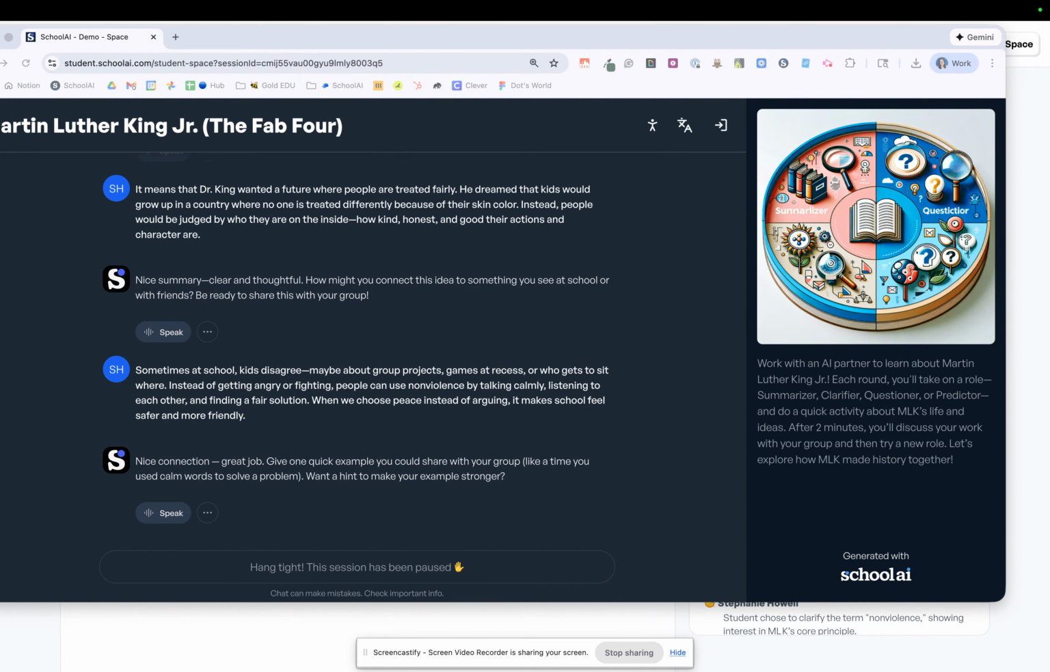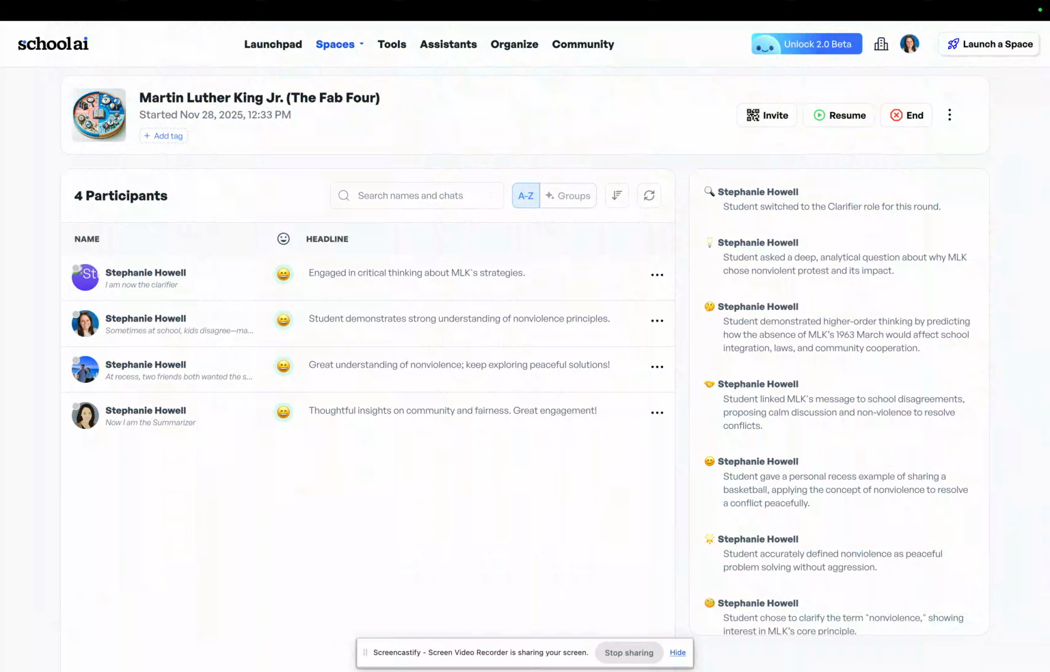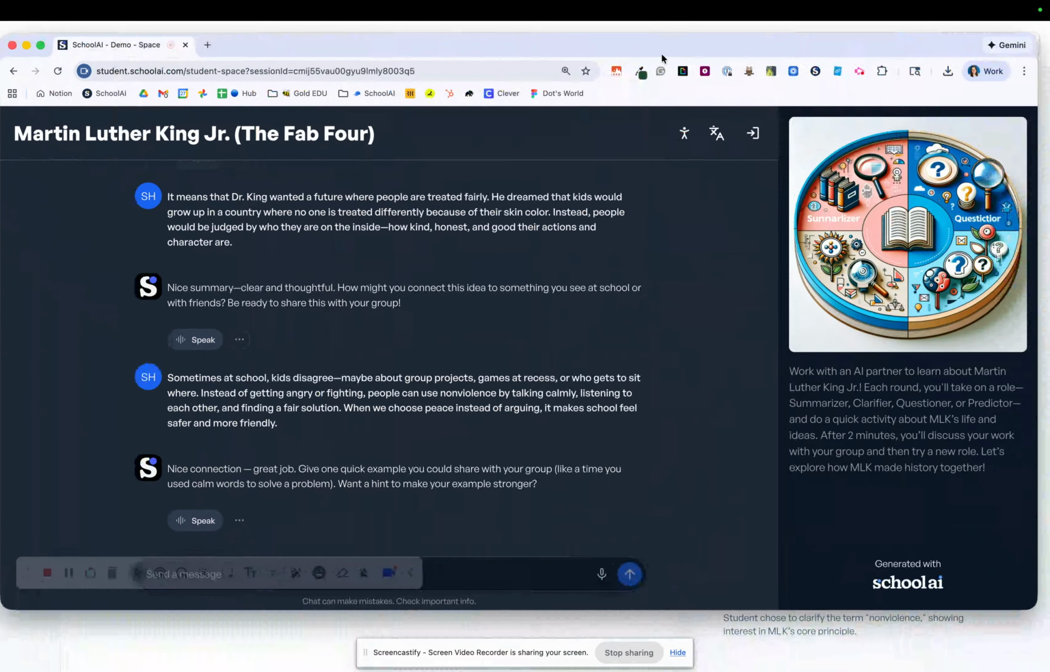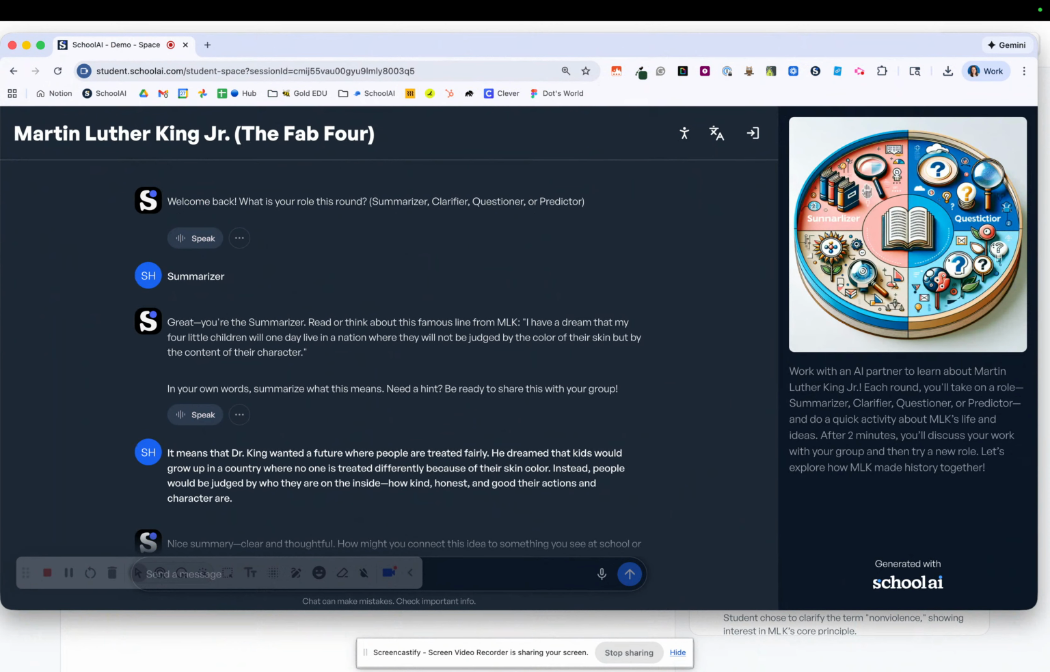As students are working in this space together, they're going to make those connections as they're working through that School AI space and through those discussions. Once that 2 to 3 minute discussion is up, you're ready to resume that chat. Students go back into their space, but this time they choose a different role.